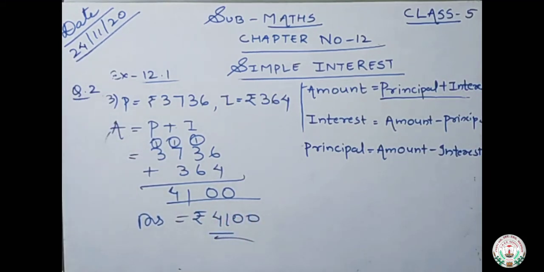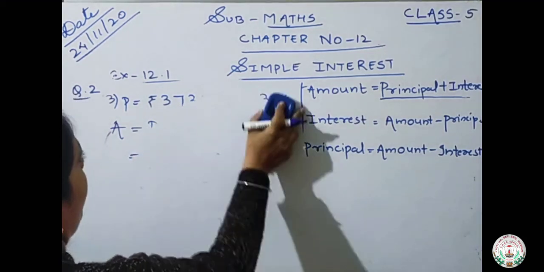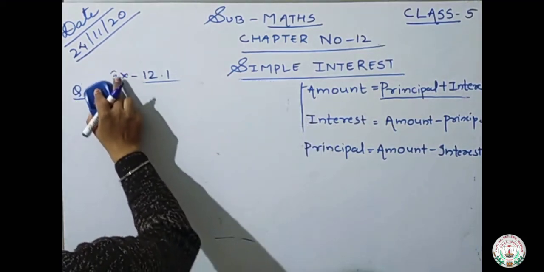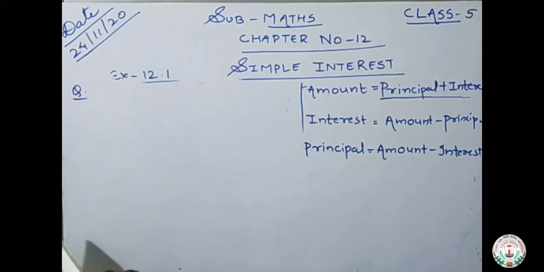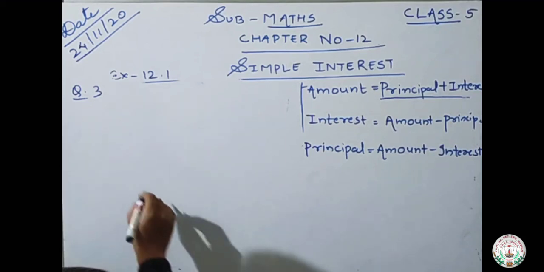Okay. Next is find the principal in the following cases. You have to find the principal when amount and interest is given to you. Okay. Question number 3. Question number 3 is you have to find the principal. Okay.